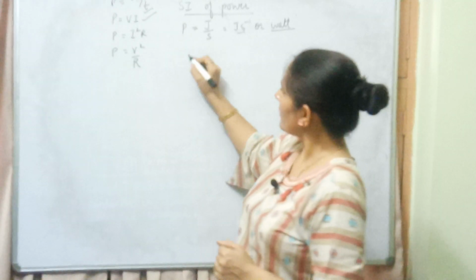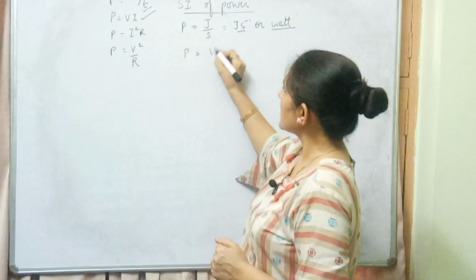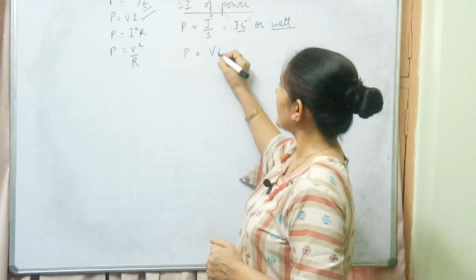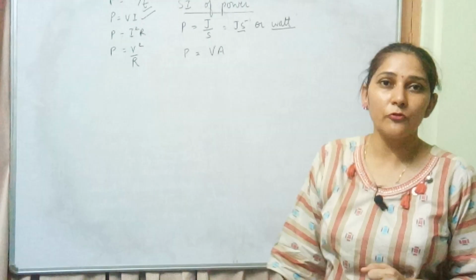From the second formula we can say this V is the potential difference and the unit for that is volt, and I is current, that is ampere. So this volt ampere can also be given as the SI unit for power.